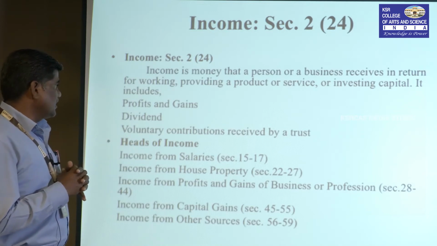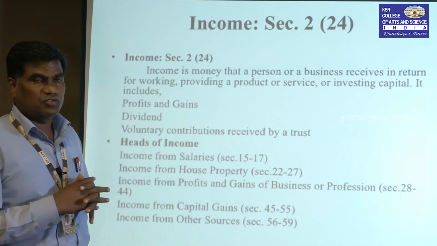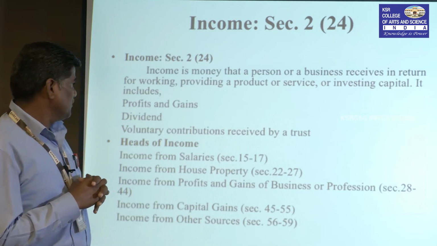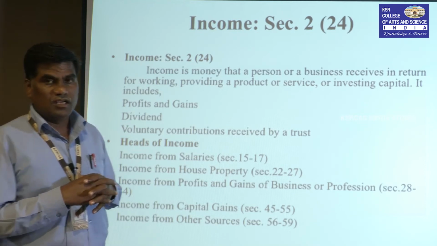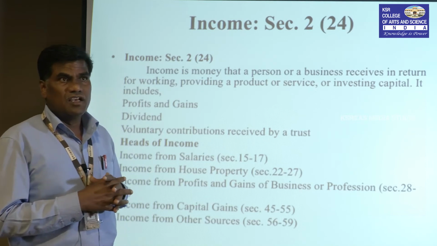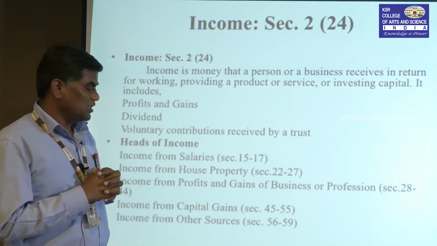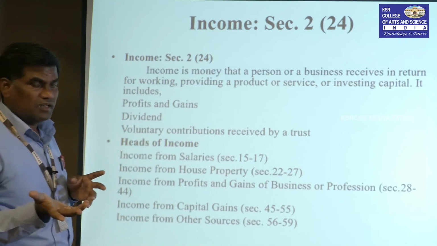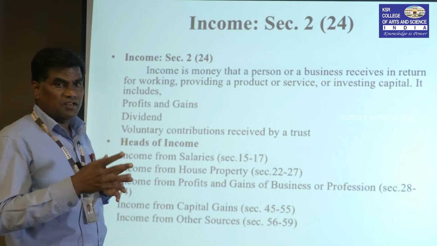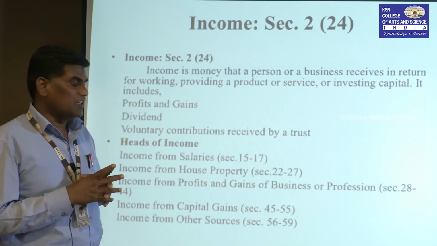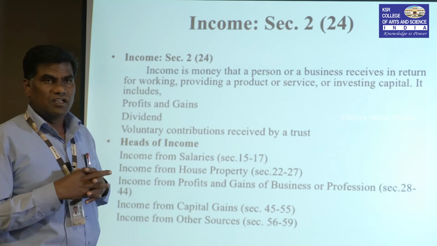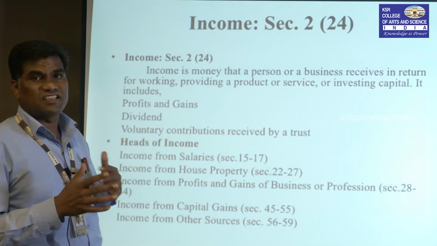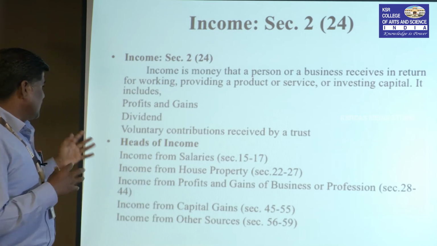And another one, voluntary contributions received by a trust. The trust gives services to society. Any contribution, any sum of money given to a trust, is income of the trust. We provide money to a trust, or other rich people provide some money to the trust, to maintain the trust-related services.